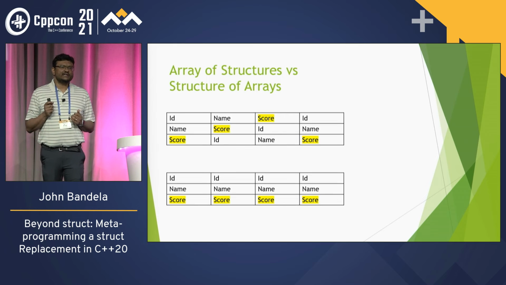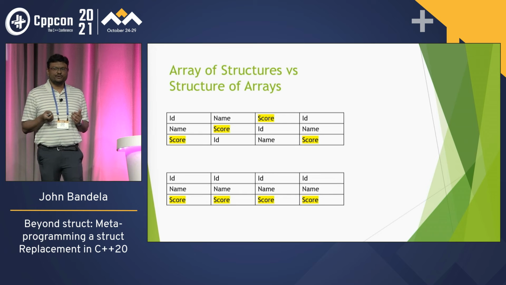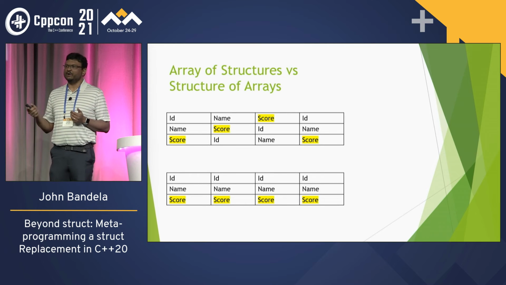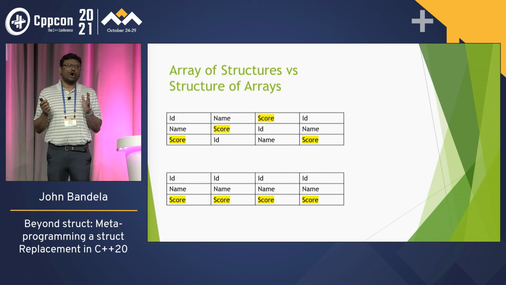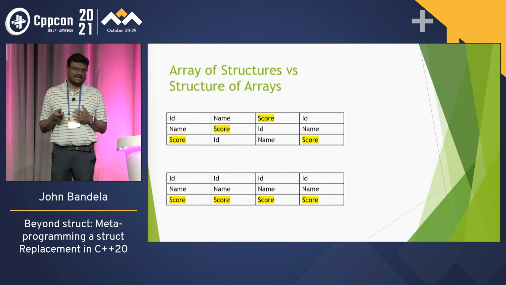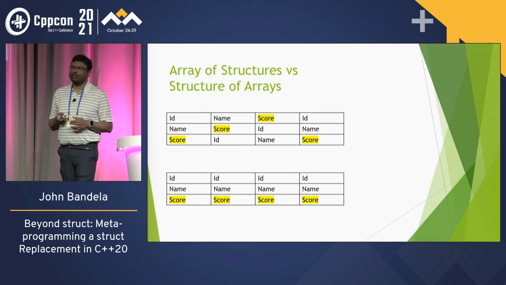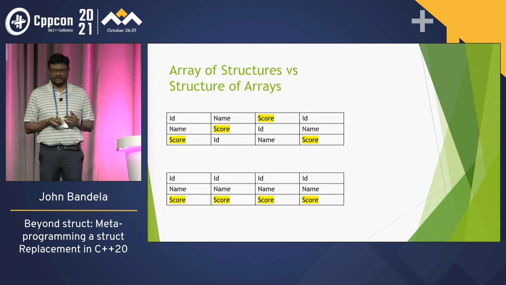And if you want to search for, say, what's my max score, if you're doing the array of structures, you're jumping around in memory from one place to another. If you have them all together contiguously, you have more efficient cache usage, and you can also do stuff like use SIMD to process 4 or 8 scores at a time and do all the tricks and take more advantage of the hardware that your computer has.